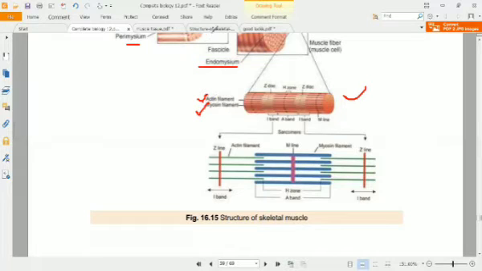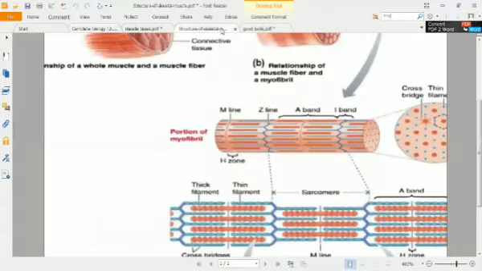Now we can see this in detail. This is the central line, called the M line. The M line is here and the M line is here. It connects the myosin filaments of the right side with the left side.